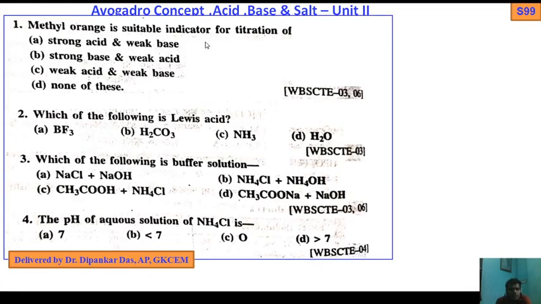Methyl orange is a suitable indicator for titration of which? I have discussed the methyl orange indicator in the previous video lectures: the corresponding indicator, pH range and color range, and also the choice of indicator, which indicator is to be used during titrations. The options are strong acid with weak base, strong base with weak acid, weak acid with weak base, or none of these.